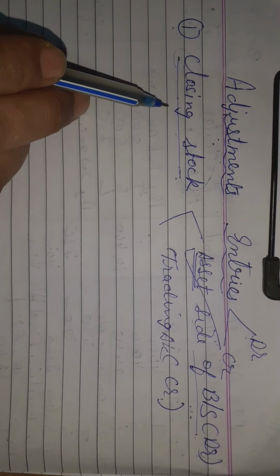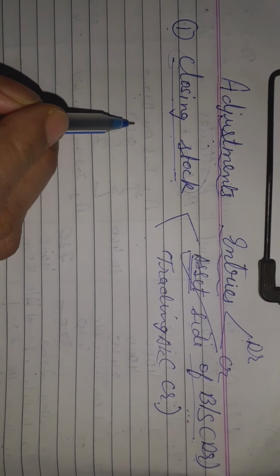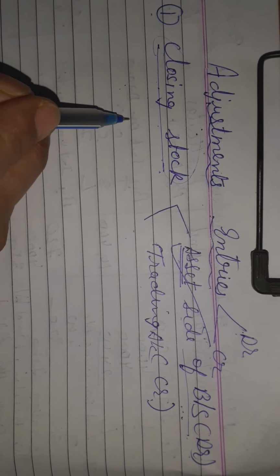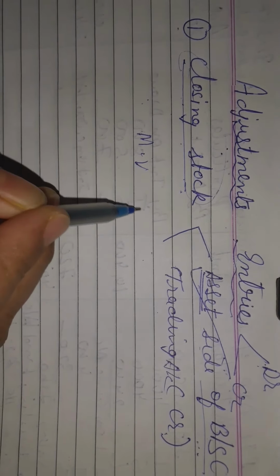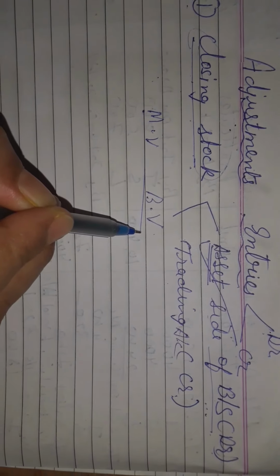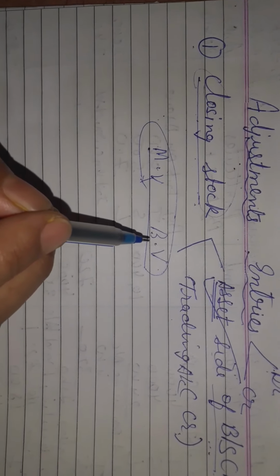Clear? One more thing about closing stock students, whenever two values are given in the question, market value and the book value, in this case, whichever value is less, we are going to consider that value. Next, second point,